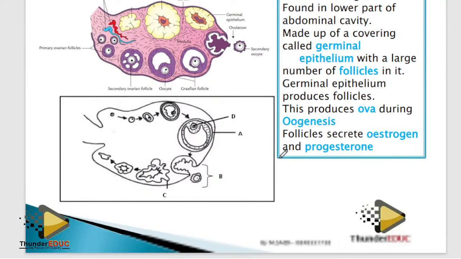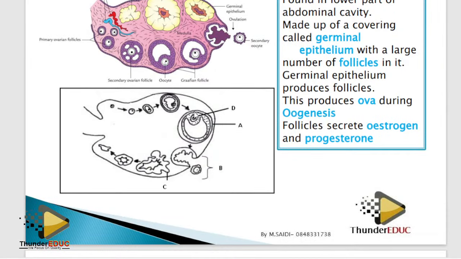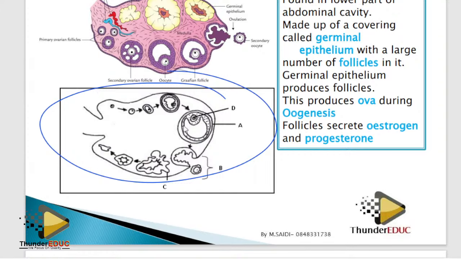This is the ovary. What do you expect the questions they're going to ask you? Obviously, they're going to ask you, what is this? Don't just call it ovary, call it Graafian follicle. But don't just call it Graafian follicle. This is immature Graafian follicle, while this is mature Graafian follicle. Why is it called mature Graafian follicle? Check. The ovum is there, it's big enough, and it's just next to ovulation.